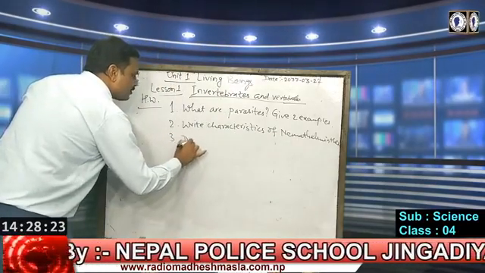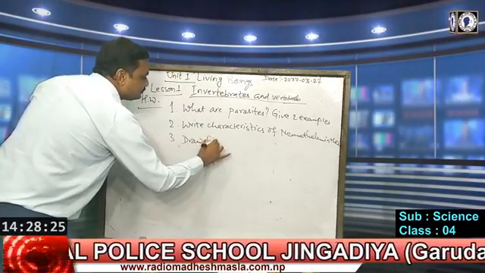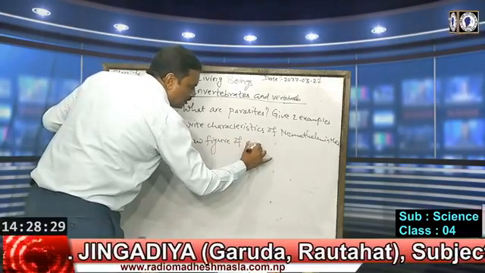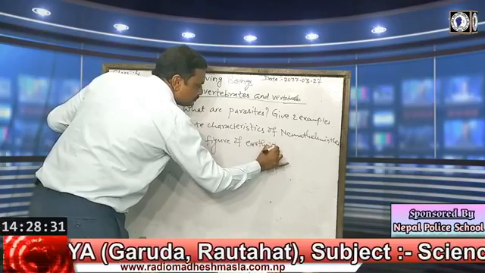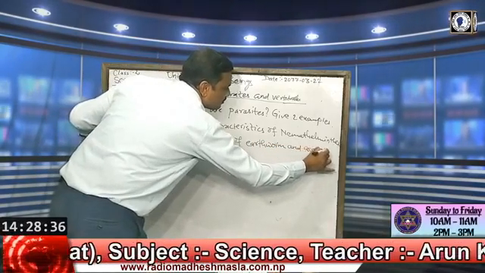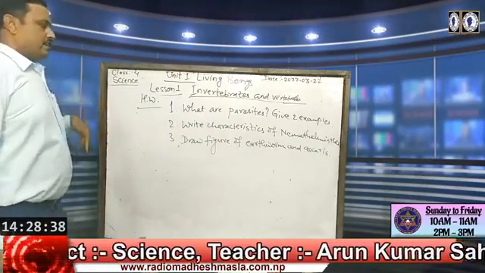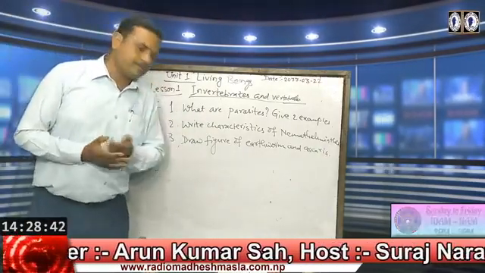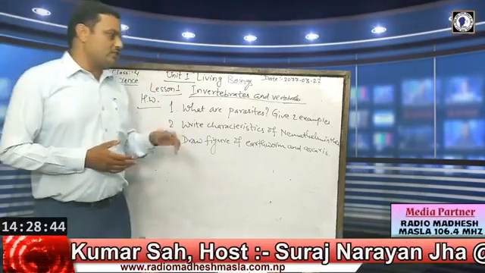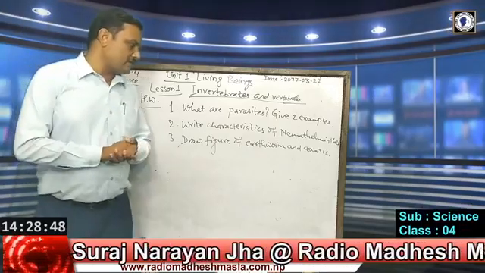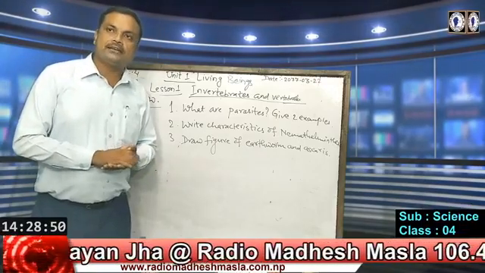Third, draw a figure of earthworm and scabies. So these are the homework for class 4. First question, what are parasites? Give 2 examples. Second question, write characteristics of Nemathelminthes phylum, and third question, draw a figure of earthworm and scabies.